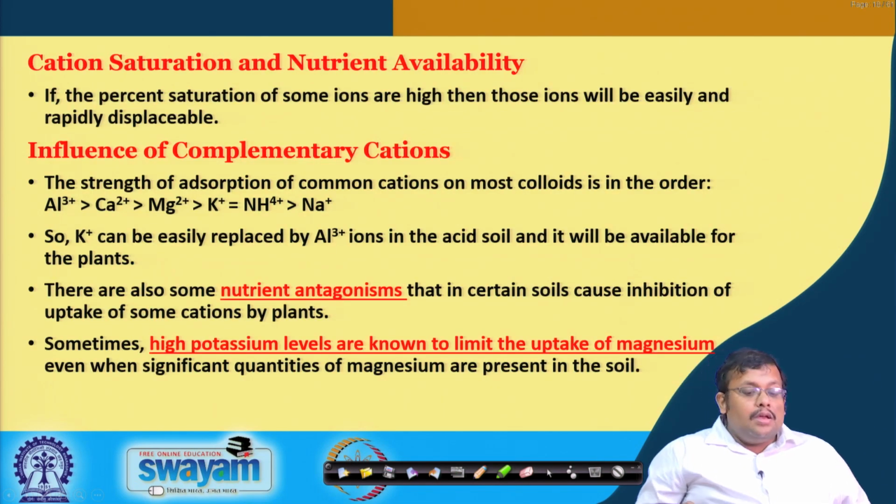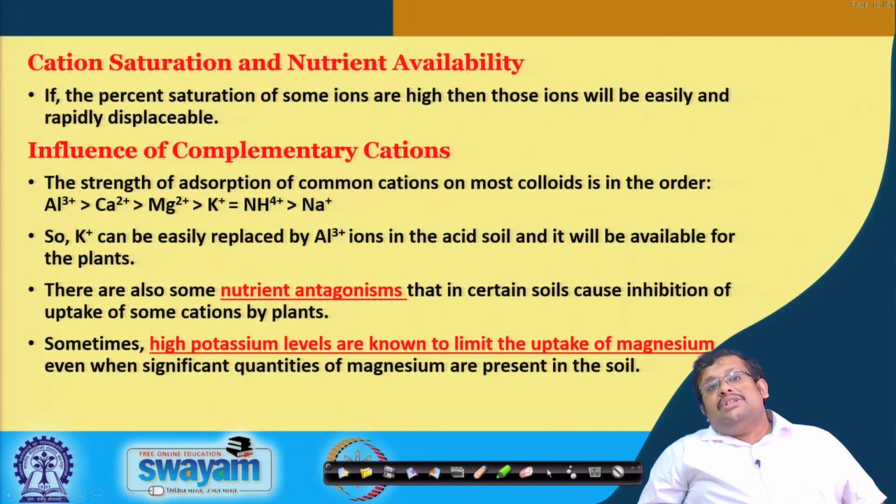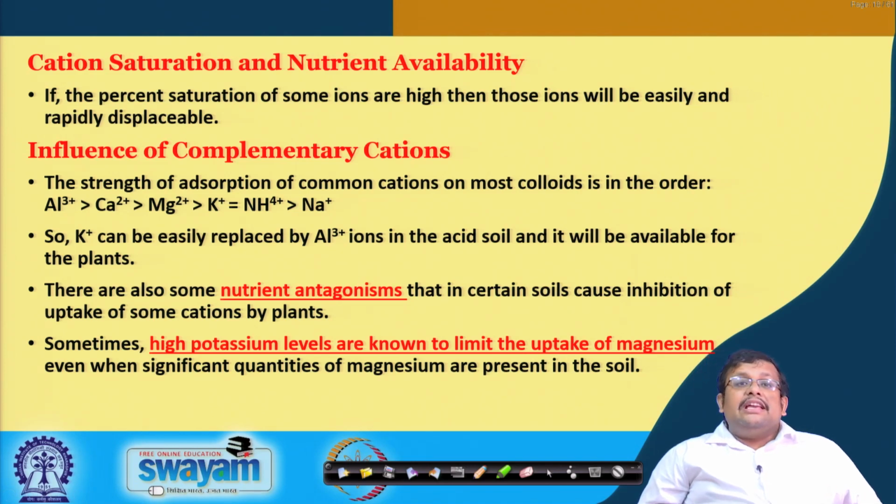So, now cation saturation and nutrient availability. You know that if the percent saturation of some ions is high, then those ions will be easily and rapidly displaceable. Obviously, a high percent saturation of some ions means they have higher cation exchange capacity, so they will be easily and readily displaceable.